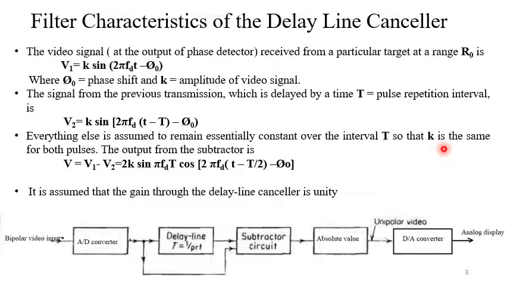The filter characteristics of the delay line canceller. If you remember the block diagram of the MTI radar, or the block diagram of pulse Doppler radar that we have already gone through, at the last block we had a phase detector.